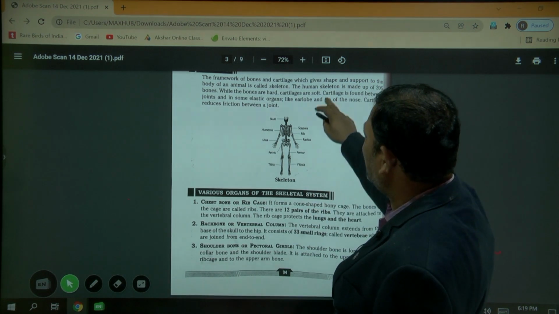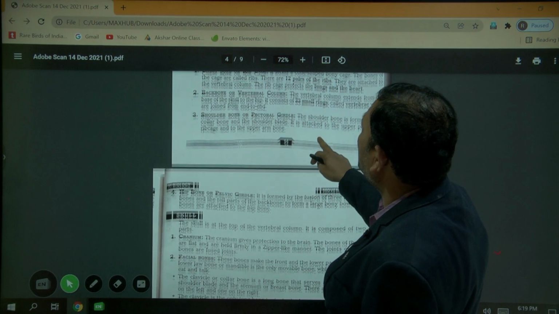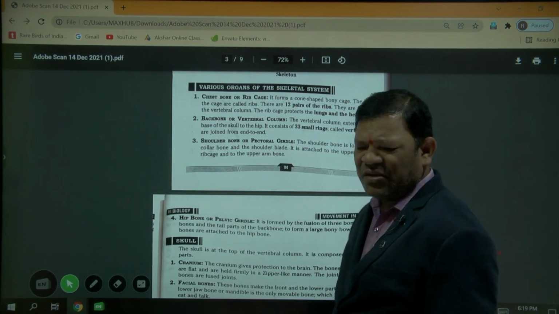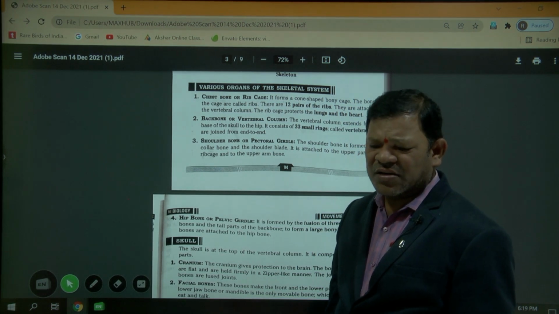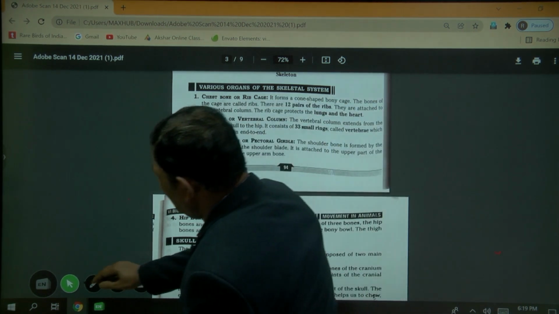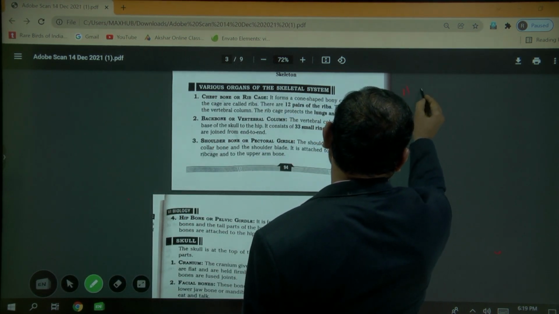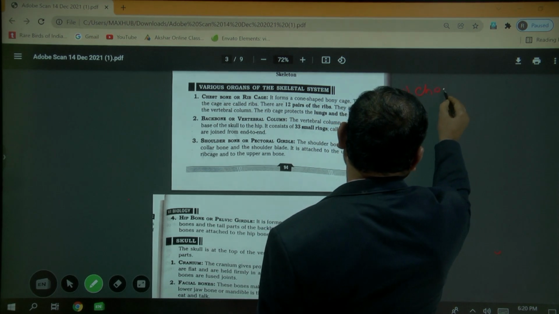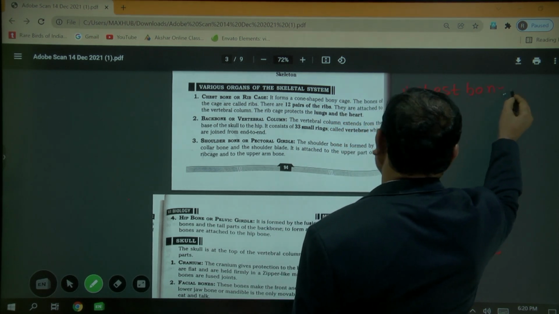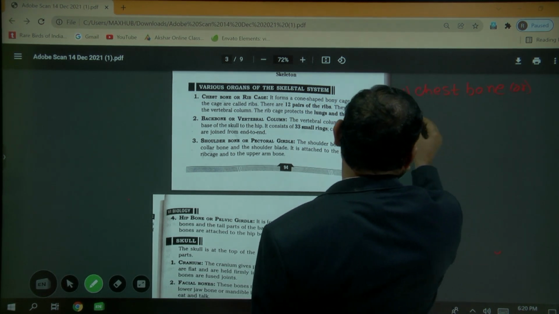Next, various organs of the skeletal system. You know very well, so many organs are present in the skeletal system. First one is the chest bone. Chest bone is also known as the rib cage.